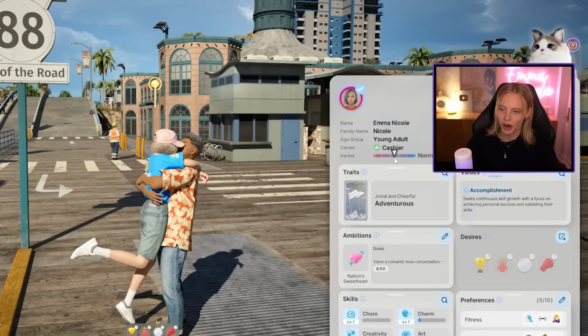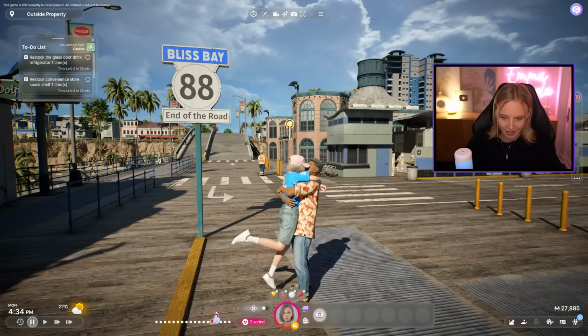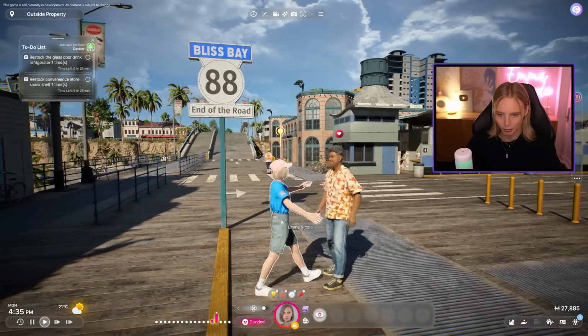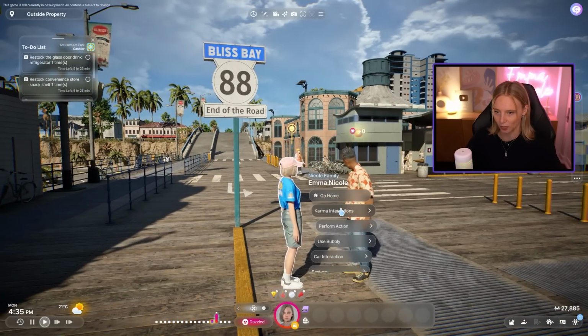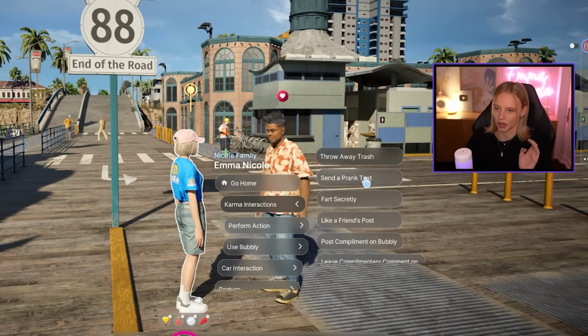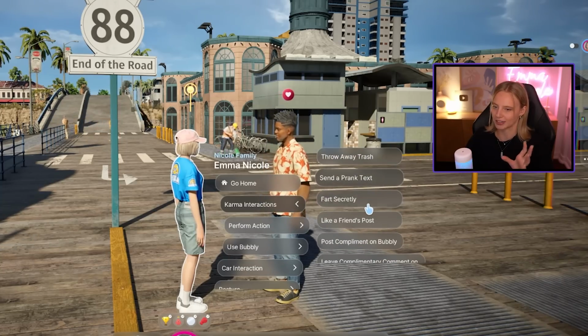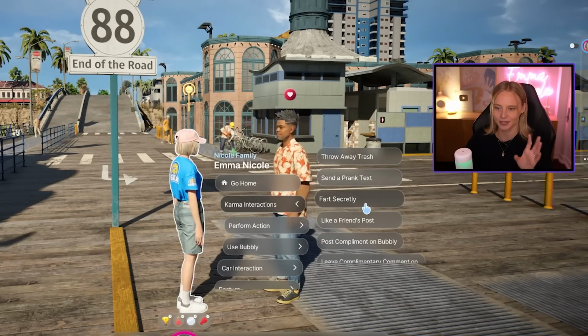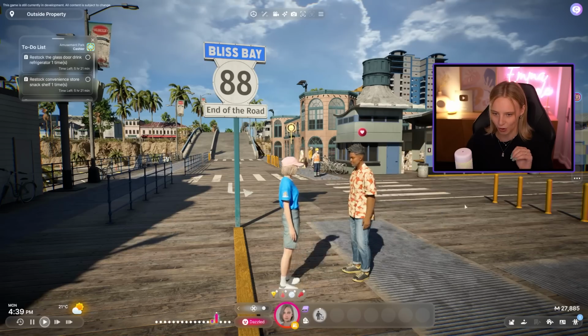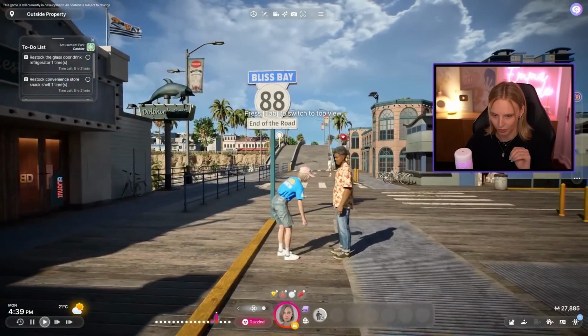And yeah, sorry, Emma's karma is normal, but some easy things that we can do to change that is actually just by clicking on the Zoe and karma interactions. Things like, well, the top 3 are bad ones. So sending a prank text, farting secretly, and this one, throw away trash, I believe is just throwing it on the floor.